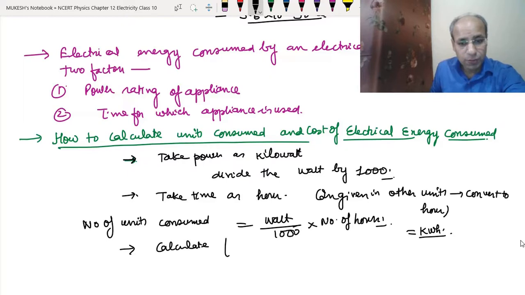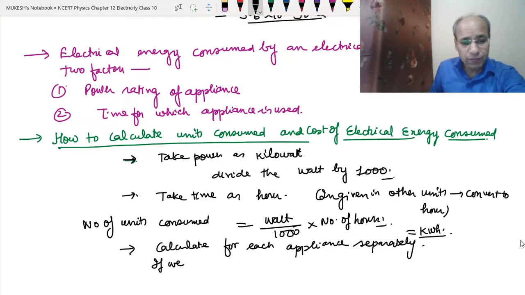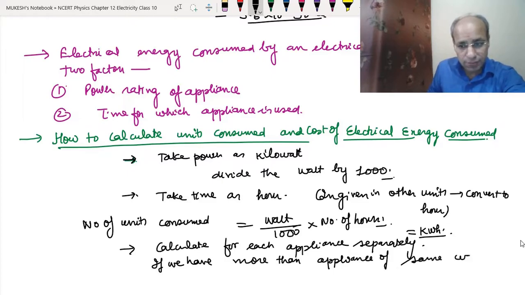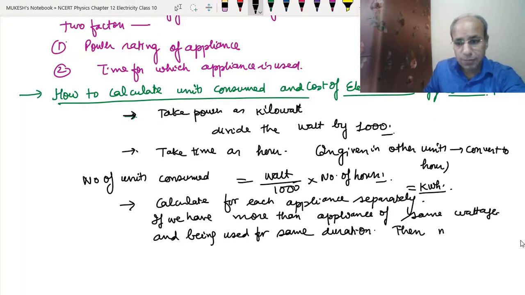Calculate for each appliance separately. Next, if we have more than one appliance of the same wattage and being used for the same duration, then multiply by the number of appliances.